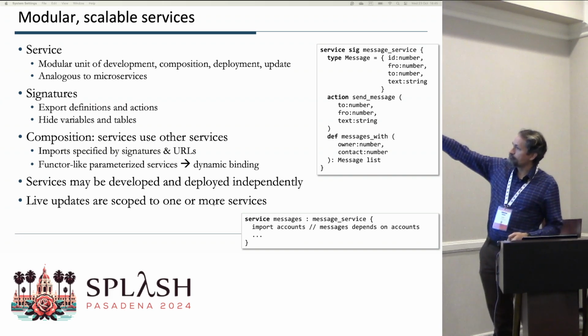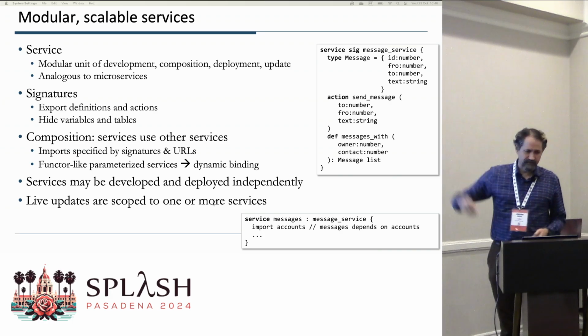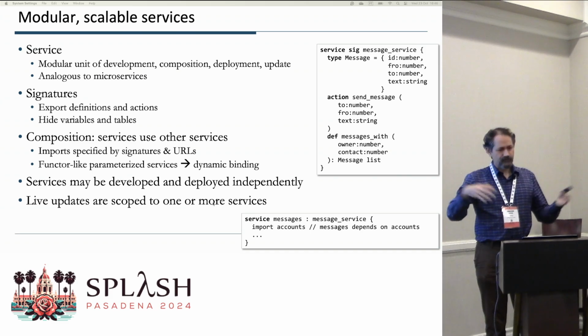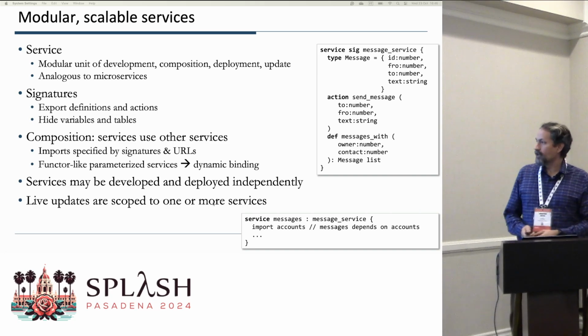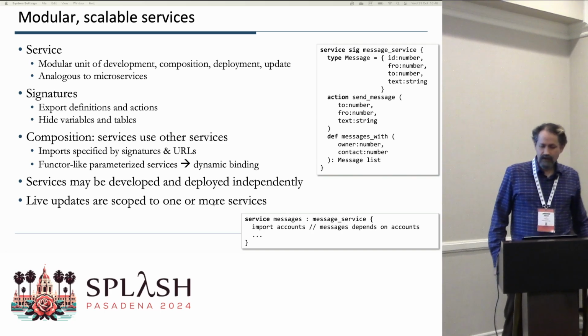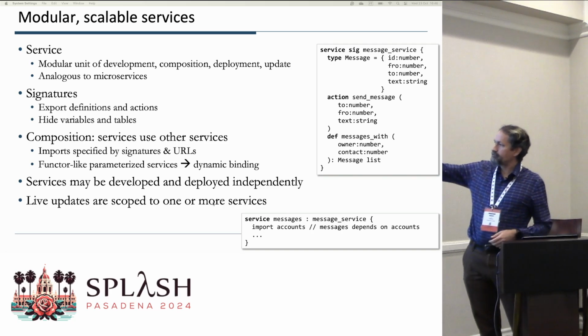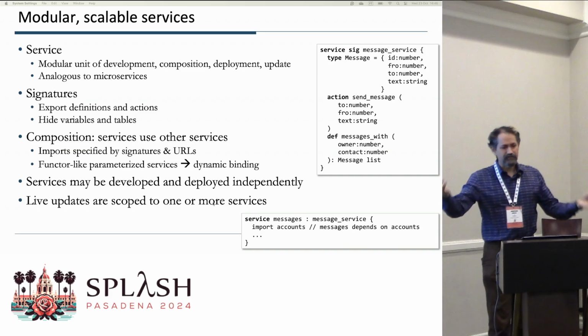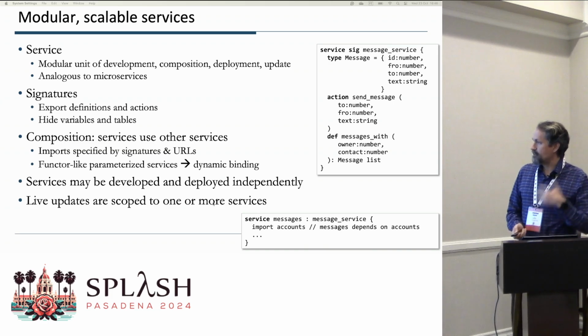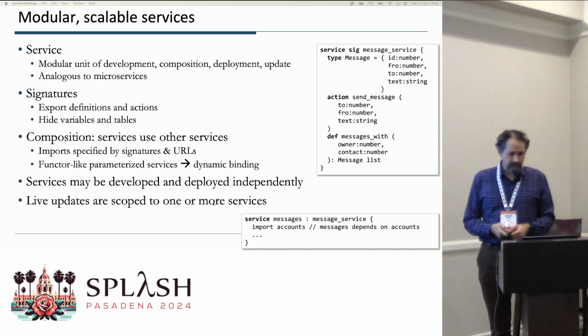We want to have signatures that can export definitions and actions, but perhaps hide internal state like variables and tables at your option. We want services to compose, just like one microservice can use another. Imports can be specified by signatures and URLs, or you can make them dynamic using a kind of functor-like construct that allows dynamic binding between these things.